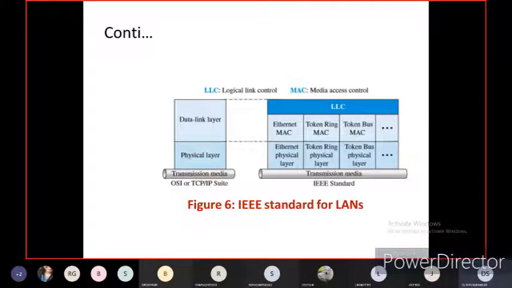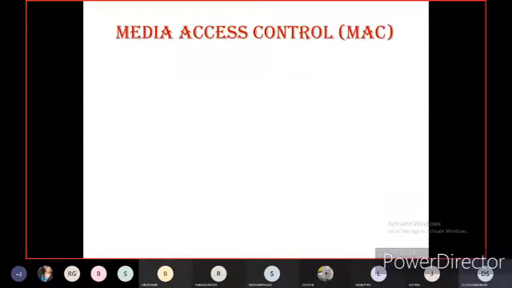So these are the two components in the IEEE 802. You should remember, in the IEEE 802 protocol, logical link control and media access control, and what are the functions of logical link control and what are the functions of media access control. You should know that with this block diagram for 6 marks or 8 marks.